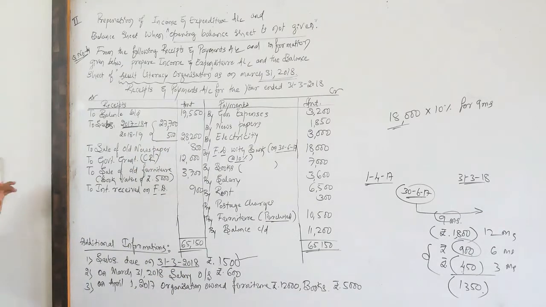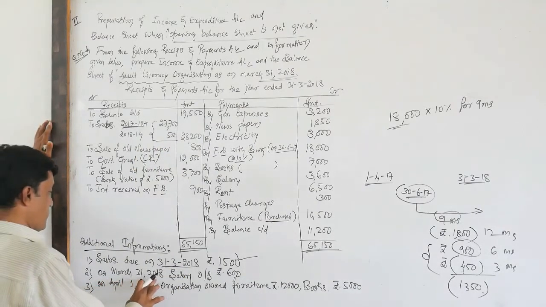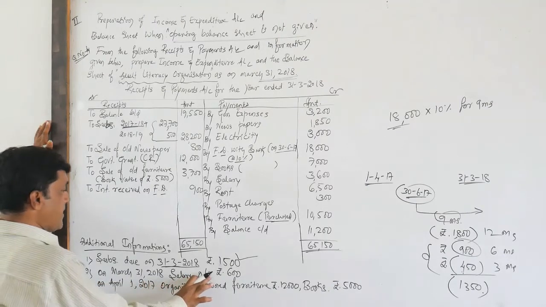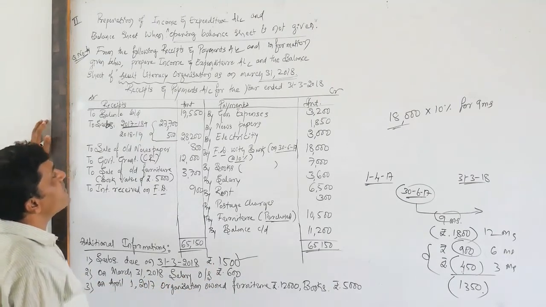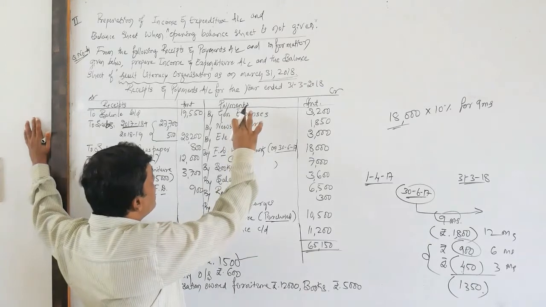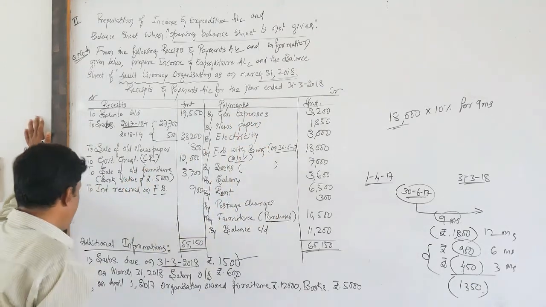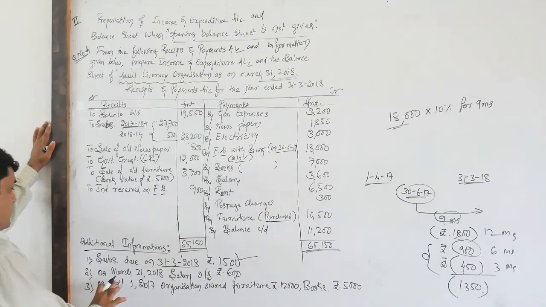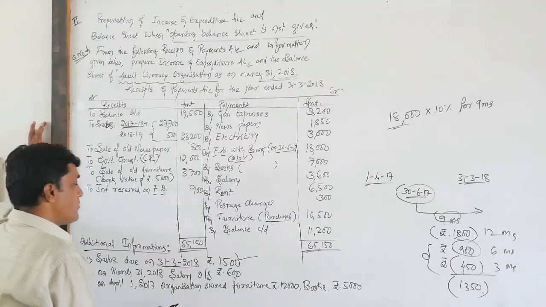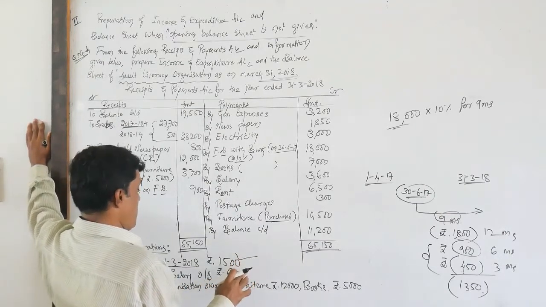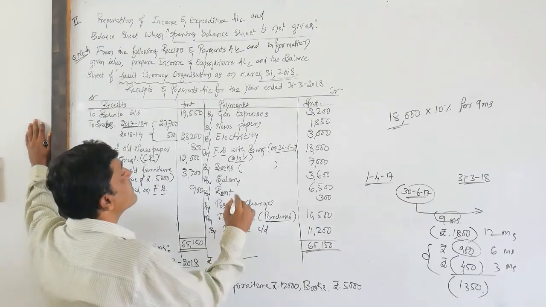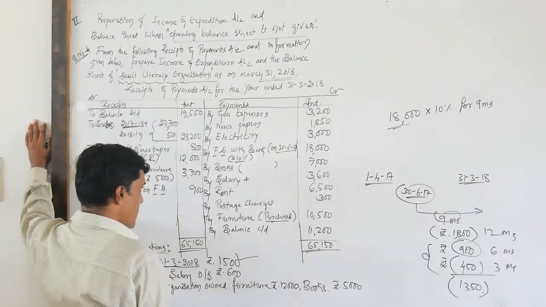Next adjustment, on March 31st, 2018, salary outstanding 600. During the year here we have already paid on the payment side. You can see salary paid of rupees 3,600. So even salary due for the current year, that is outstanding salary for the current year, is rupees 600. So this contains adjustments.